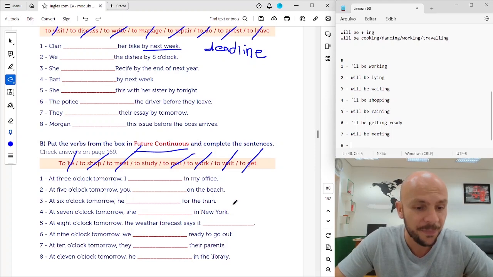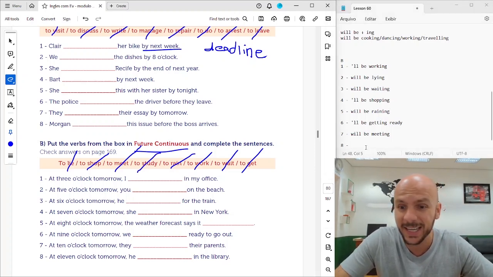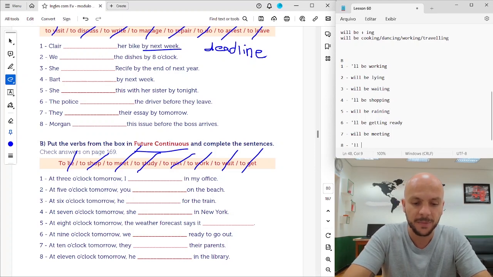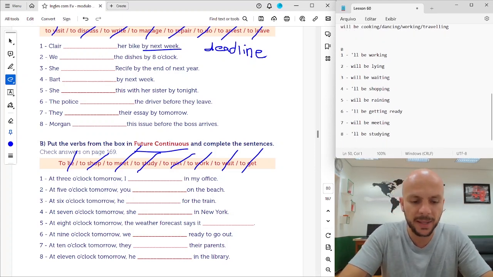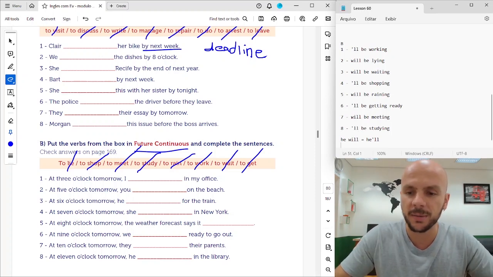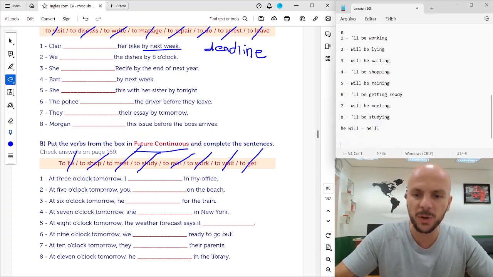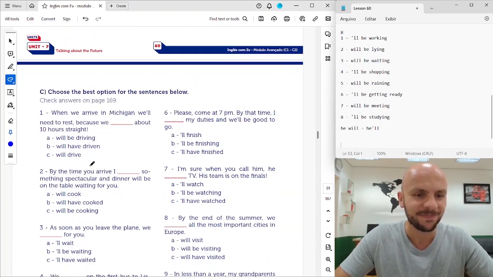And number 8, at 11 o'clock tomorrow, he will be studying. He'll be studying in the library. Remember that he will is just he'll, okay? Just a contraction, right? It's up to you. In spoken English, it's much more common to contract, right? For written English, it's common to separate. Okay? Beautiful.